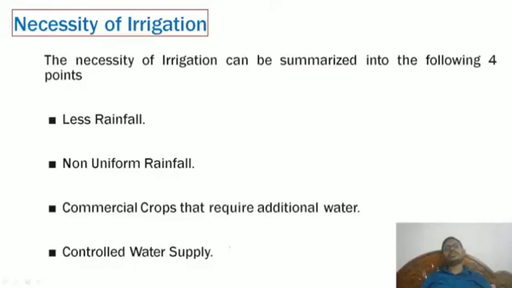Coming to the direct summary, simply we can say this is useful wherever there is less rainfall, non-uniform rainfall, and for commercial crops that require additional water, because you might know about these commercial crops, and a controlled water supply. So these are the four necessities that can be summarized from our previous discussion.